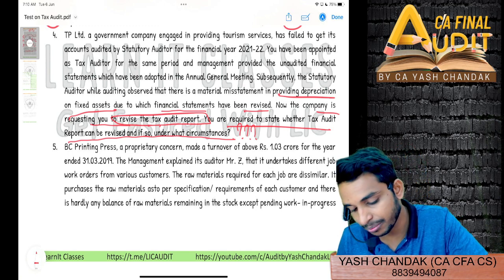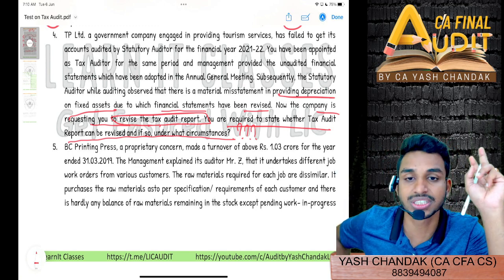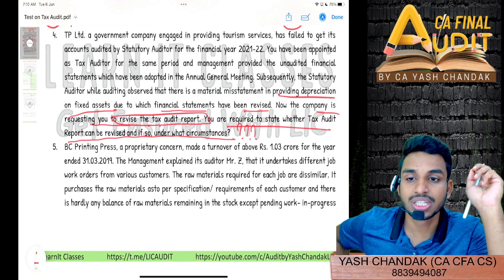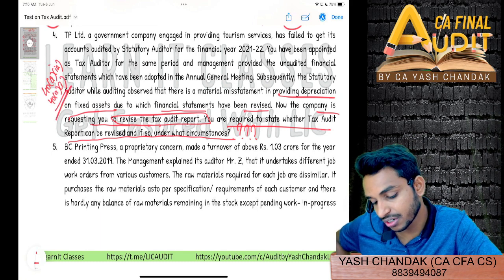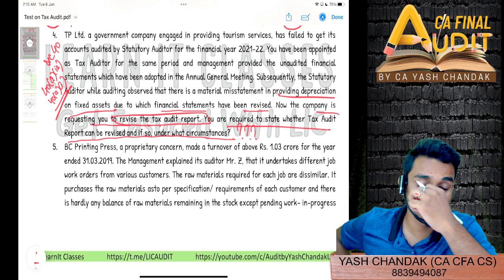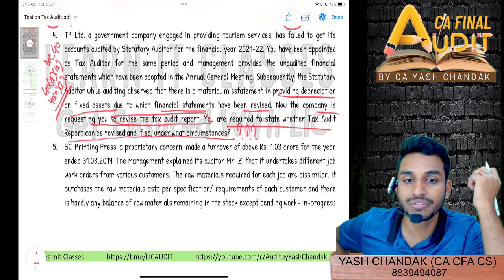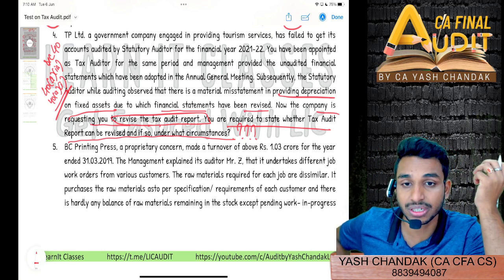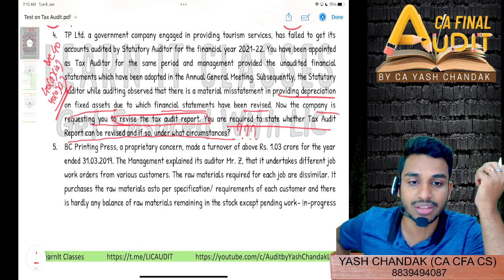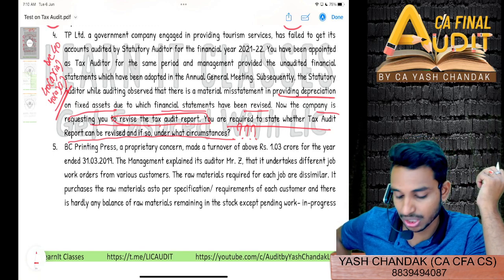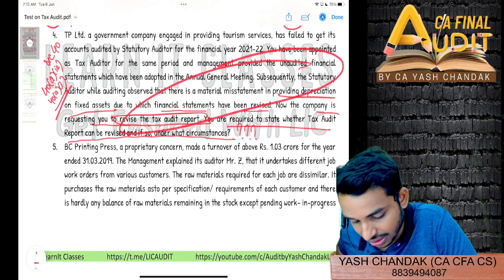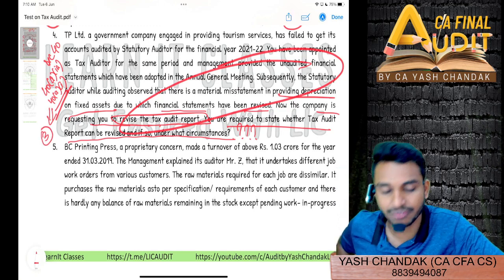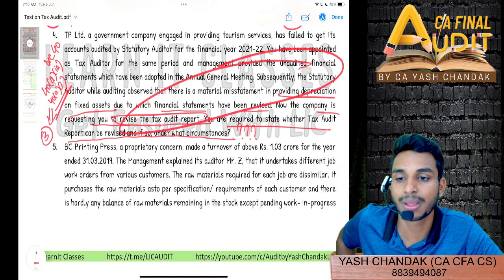So first of all, there was an amendment with respect to tax audit revision under two sections, section 40 and section 43B, right? Due to section 40A(ia) or 40A(i) or any other subsections of section 40, you can amend the tax audit report if you have deducted or paid the tax deducted later after filing the tax audit report. And same goes with section 43B. Other than these two conditions, there were three more conditions given for tax audit revision. Do you remember?